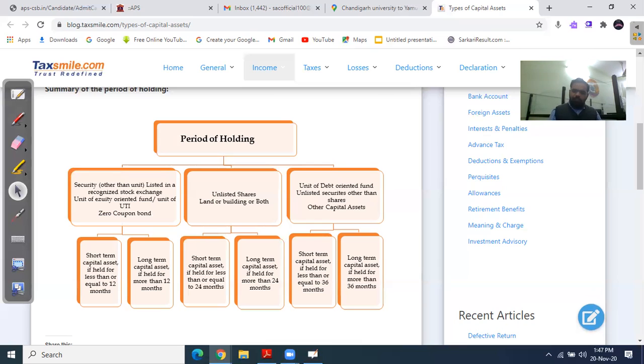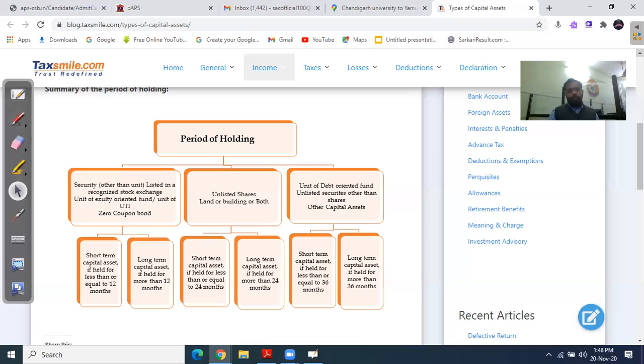If you hold the asset for more than 36 months, then the asset is a long-term capital asset, and the gain on transfer is also long-term capital gain. If you hold the asset for less than 36 months, then the asset is a short-term capital asset, and the gain on its transfer is also short-term capital gain. So this is the categorization of long-term and short-term capital gain.